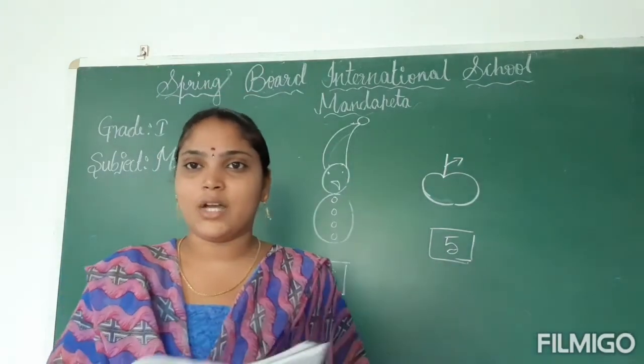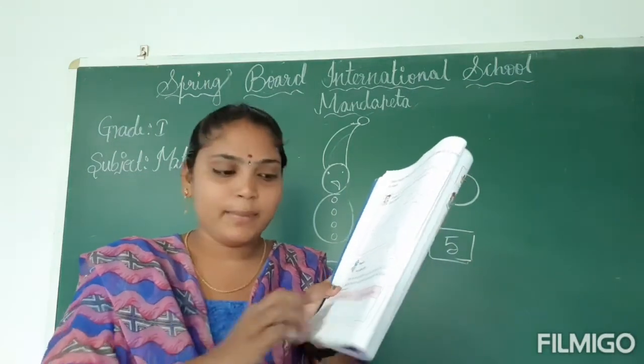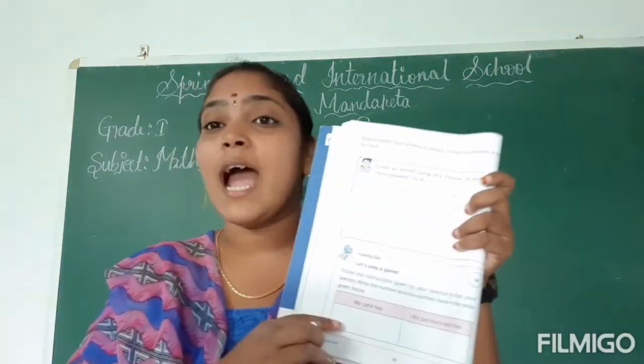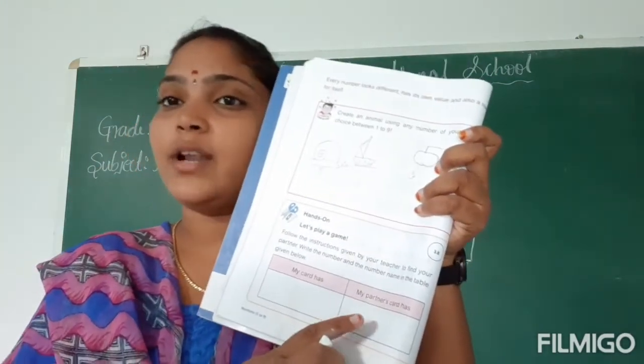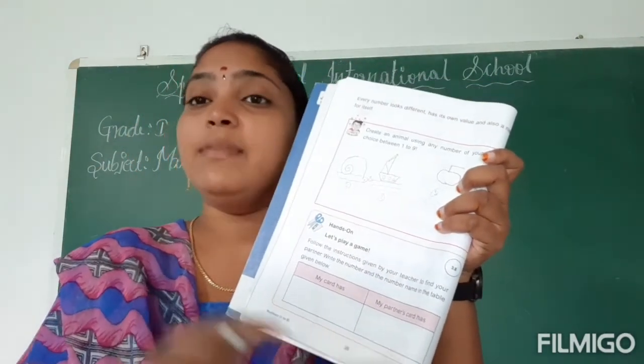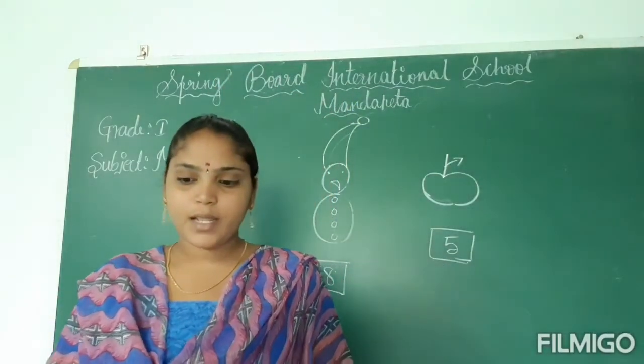Okay children, I think are you clear? Here you just have to write number and number name, and that is your card. And here also you have to write one number and number name. That is your partner's number card. Next,